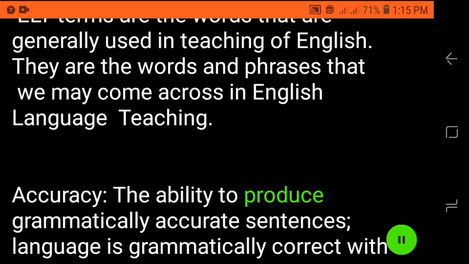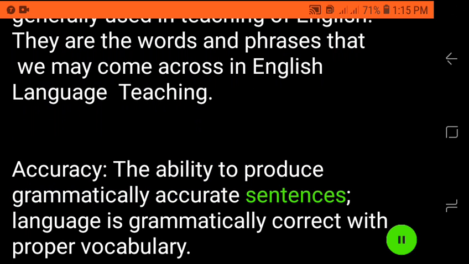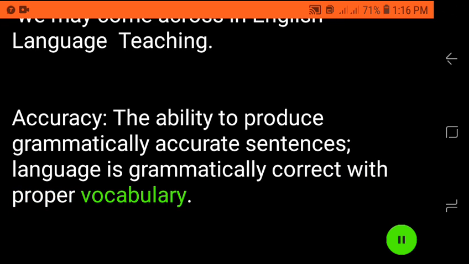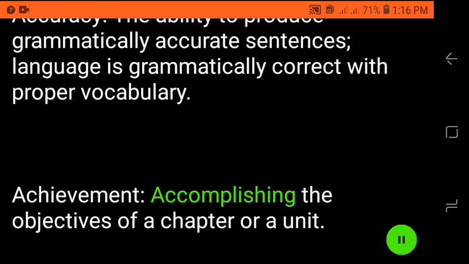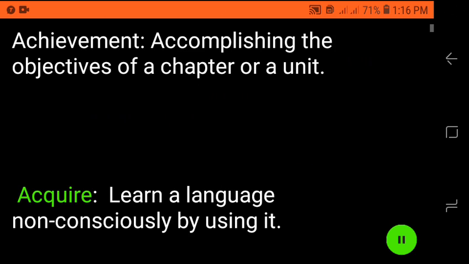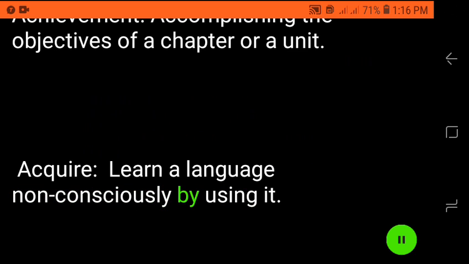Accuracy: the ability to produce grammatically accurate sentences. Language is grammatically correct with proper vocabulary. Achievement: accomplishing the objectives of a chapter or a unit. Acquire: learn a language non-consciously by using it.